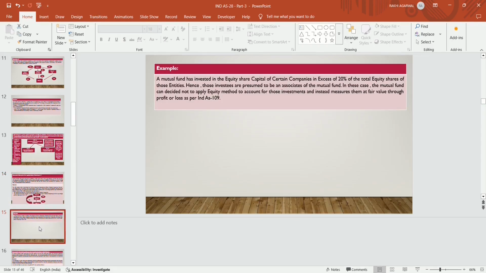Example: a mutual fund has invested in an equity share capital of certain companies in excess of 20% of the total equity share of those entities. Hence, those investees are presumed to be an associate of the mutual fund. In this case, the mutual fund can decide not to apply the equity method to account for those investments and instead measure them at fair value through profit and loss as per Ind AS 109.